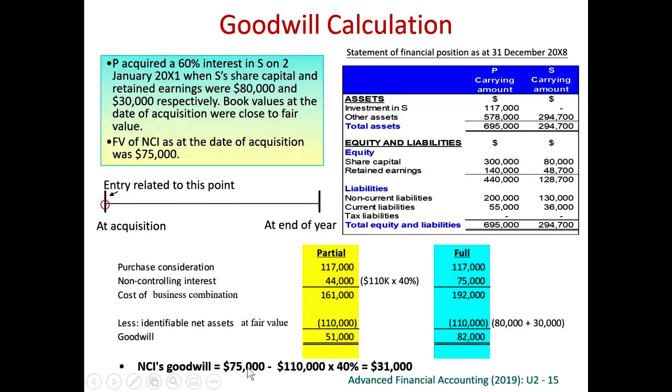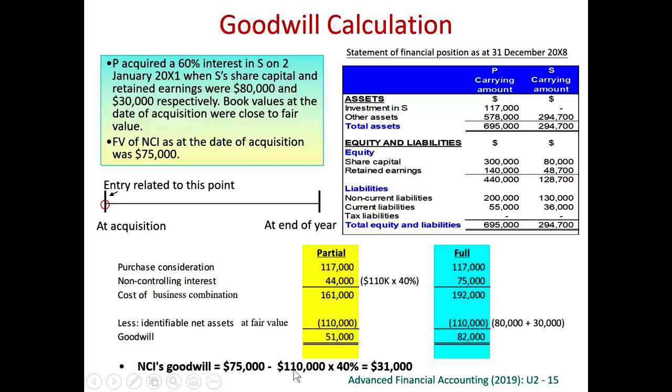Goodwill for NCI is what NCI contributed at the day of acquisition minus what NCI gets. NCI paid 75,000 as the fair value of NCI at the day of acquisition. NCI gets 40% of the net asset at the day of acquisition.